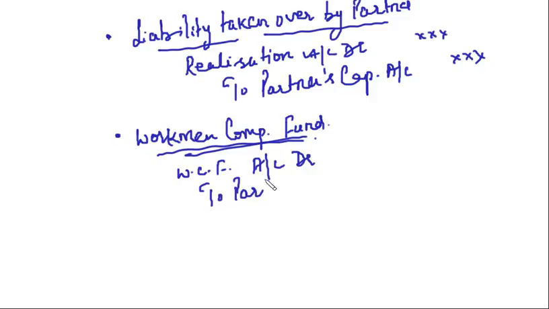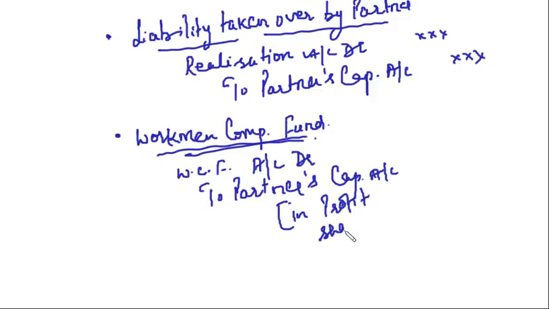We do not transfer it to realization account, but we transfer it to partners' capital accounts in profit sharing ratio. Clear?